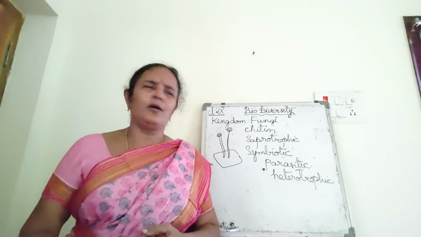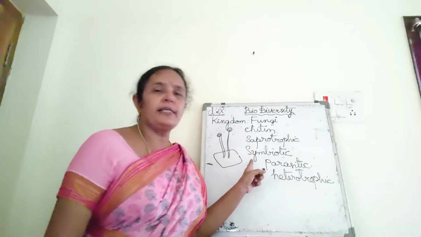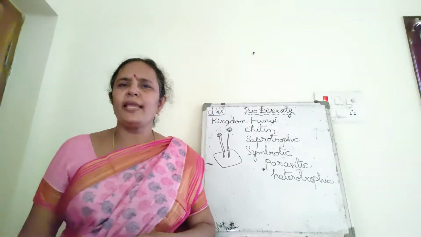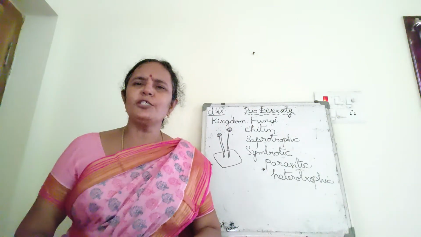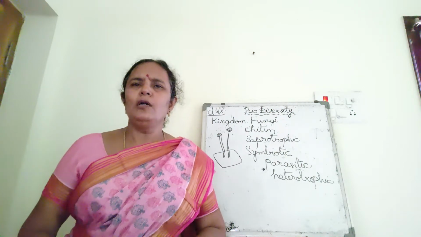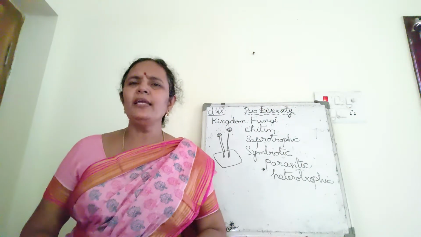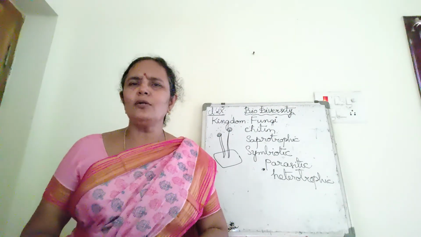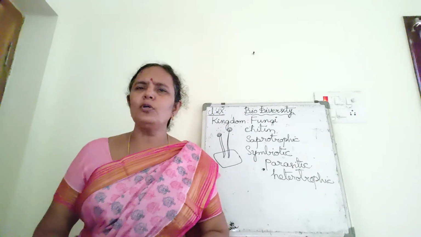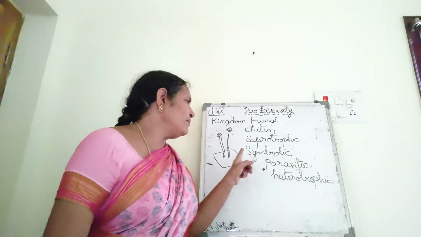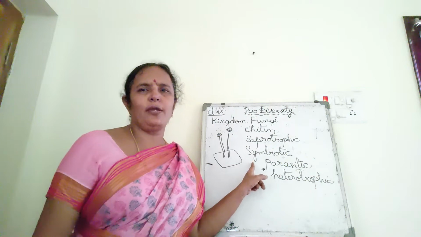Some of the fungi are saprotrophs and some are symbionts. Symbiotic fungi are, for example, lichens. Lichen is the association of algae and fungi. Algae and fungi live together. Algae gives food to the fungi and fungi gives shelter to the algae. Such an association in which both get benefit is called symbiosis.